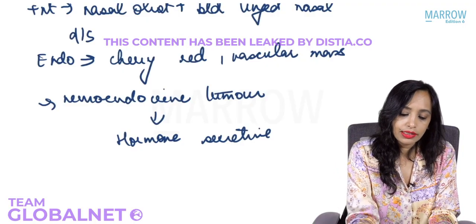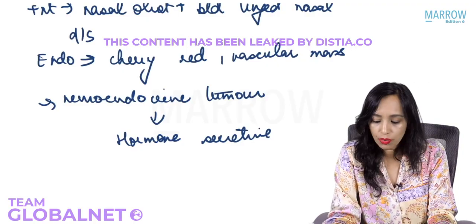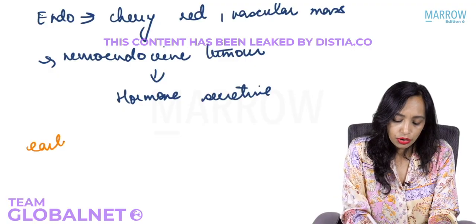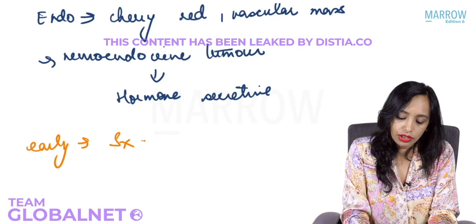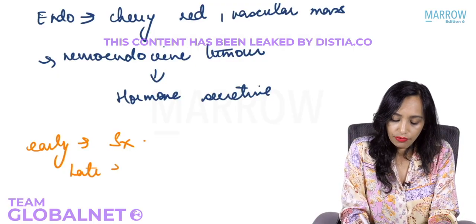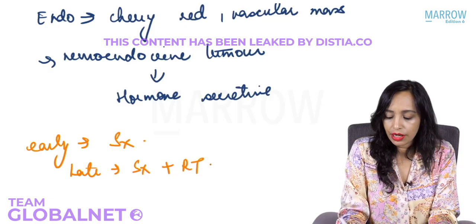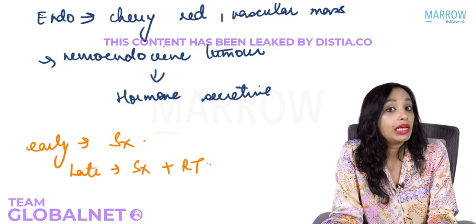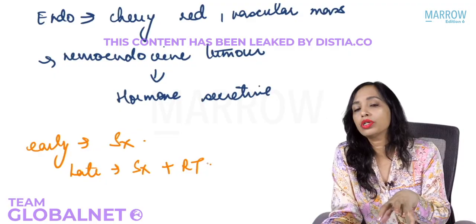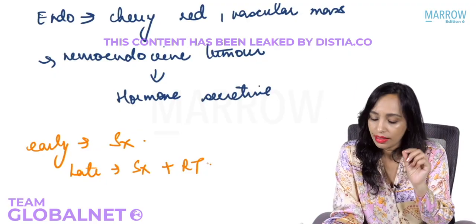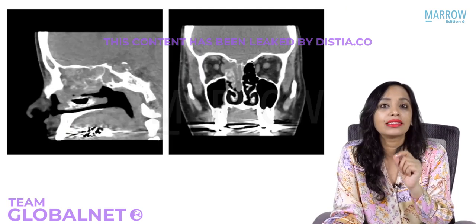For early cases, if you have been able to diagnose the patient quite early, you can just go for surgical excision, and in late cases, you will have to go for surgical excision plus radiotherapy. And very, very important for the diagnosis of esthesioneuroblastoma is to get a CT scan done. There you will be able to see exactly that.